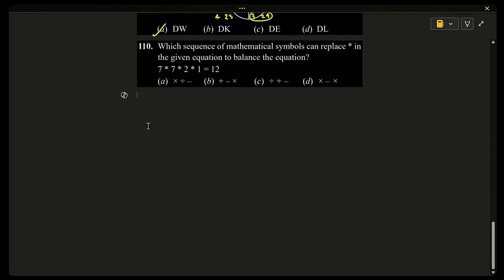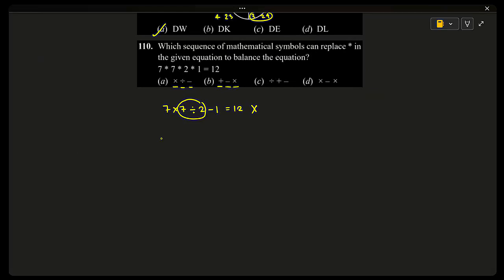Which sequence of mathematical symbols can replace star mark in the given equation to balance the equation? So let's go option by option. We cannot solve directly. So option A we will be going and substituting into divide minus 7 into 7 divided by 2 minus 1. If it is equal to 12, that will be correct answer. So first we'll be solving this. 7 into 7 by 2. It's not a whole number. So definitely it is wrong answer.